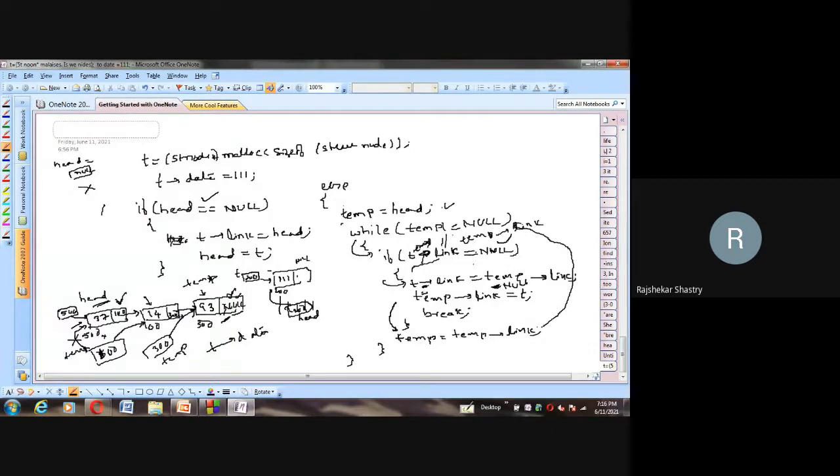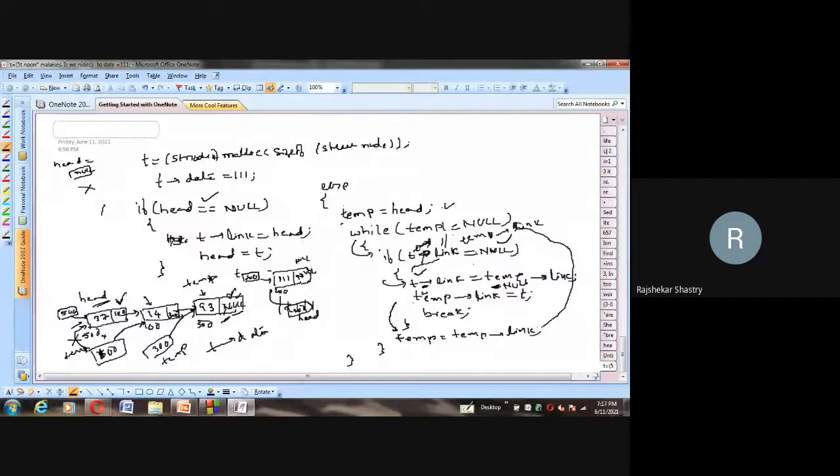What we have? T arrow link. Right now T arrow link is having what? We don't know. So in the T arrow link we are storing a null. Previously it was not holding anything. Now this time I stored null here. So T arrow link is holding null, and temp arrow link is also holding null. Can anybody tell me, is any link established? No. So the first step is only over. Let us go for the second step.